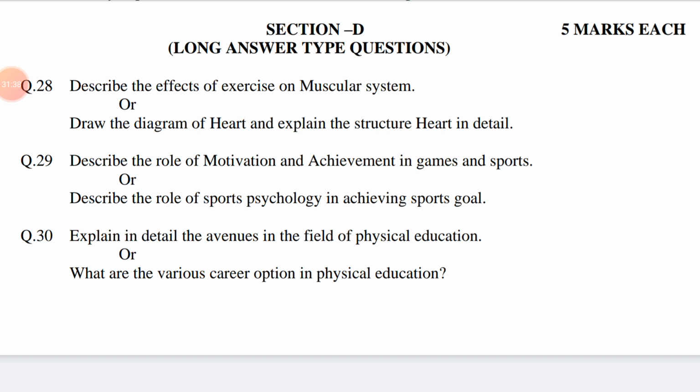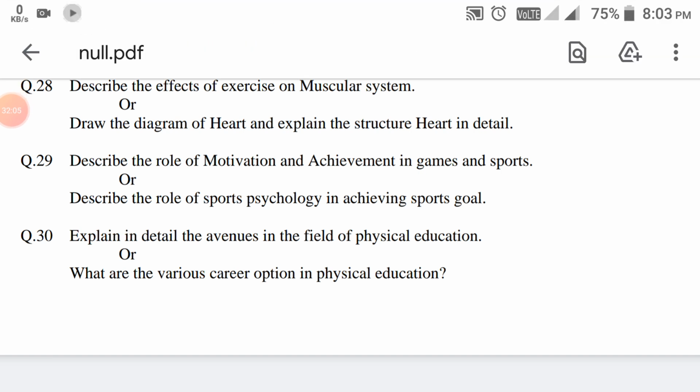And then write a few lines about achievements and a few factors of achievement, such as number 1, desire to receive social status. 2, to demonstrate ability and superiority over others. 3, there is a natural urge in human beings to compete and achieve something.